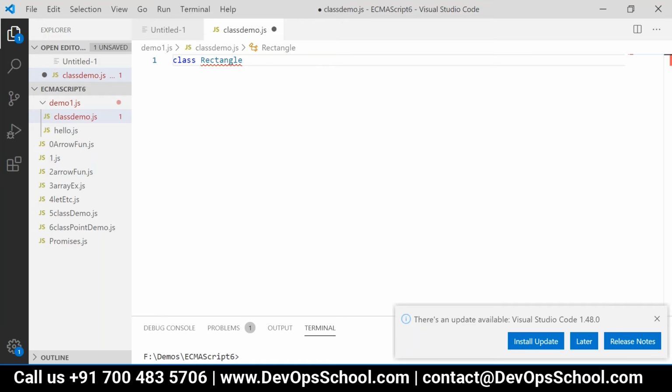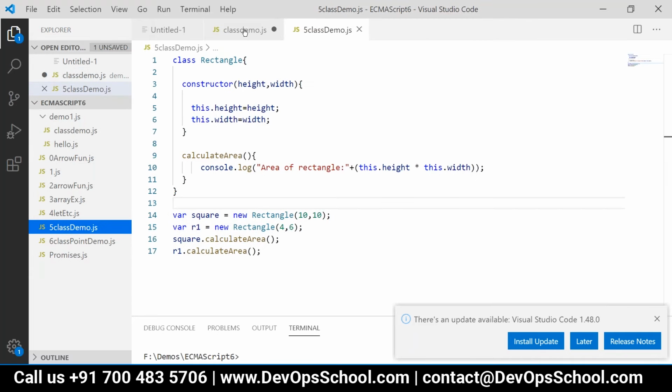Yesterday we already created this, right? Yes, we have already created this. We had created that calculate area method also. Okay, fine. So I will use the same one then. No issue. I don't have to type it again. So this much was done, right? We created some objects also. Var square equal to new rectangle, var r1 equal to new rectangle, and then we invoke the method, right?